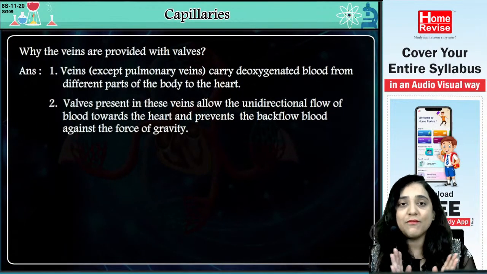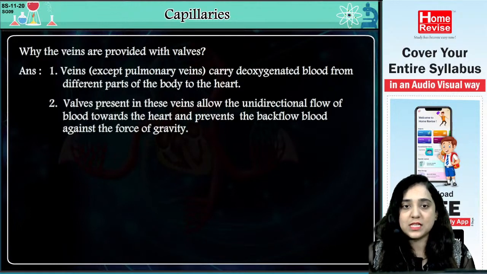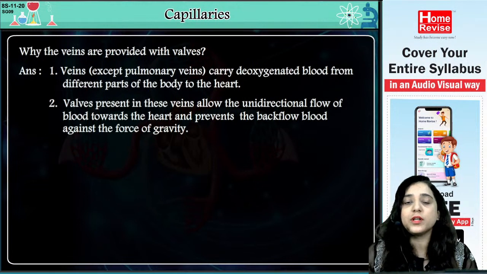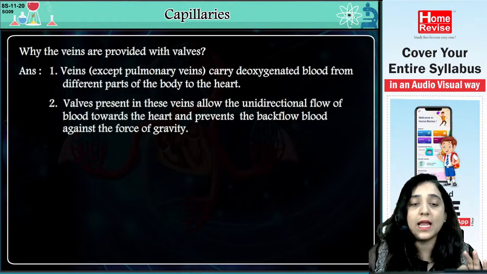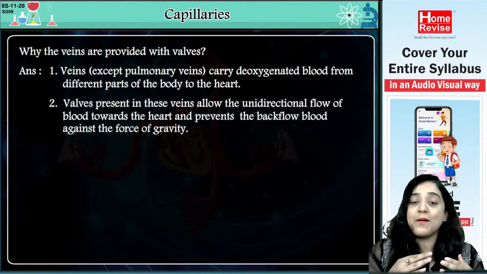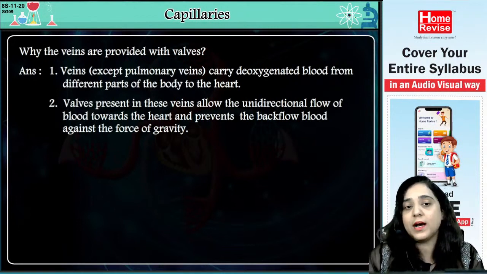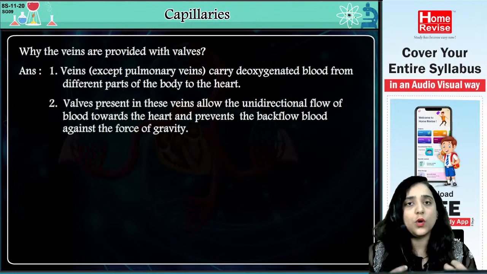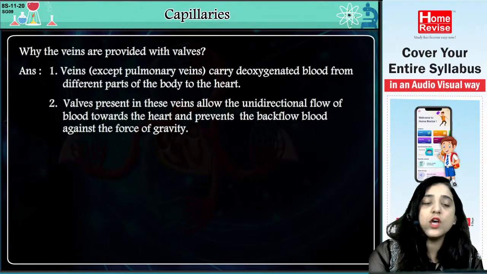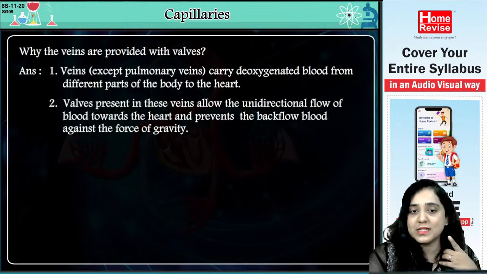Yes, so basically the valves present in our veins allow unidirectional flow; they don't support blood flow in both directions. They allow the unidirectional flow of blood towards the heart and prevent the backflow of blood against the force of gravity. So any type of backflow is not allowed, which is harmful for the human body.